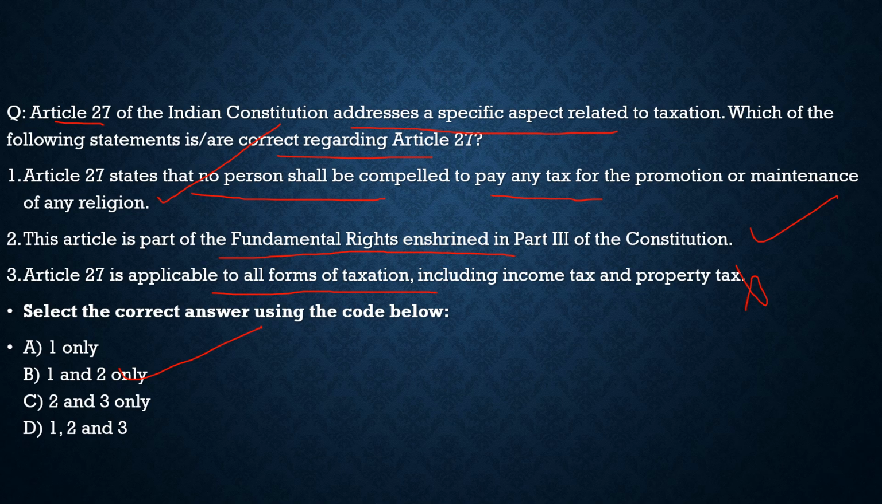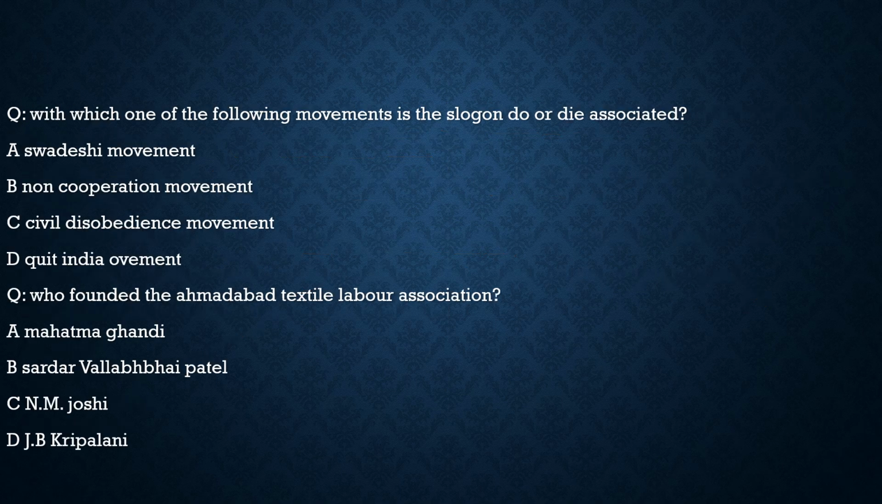Now with this, let's move to the last part of today's discussion, which is solving previous year questions. Here the first previous year question is, with which one of the following movements is the slogan 'Do or Die' associated? It is very categoric. It is the Quit India Movement. It was given by Mahatma Gandhi in 1942. The 'Do or Die' slogan became famous with the Quit India Movement. So the correct option for this question is option D.